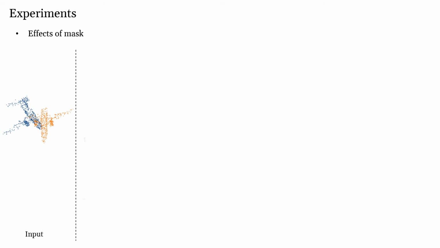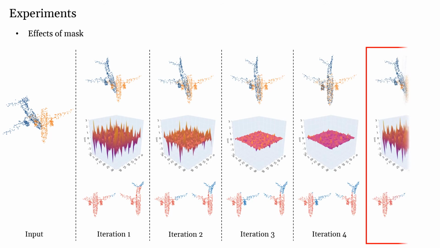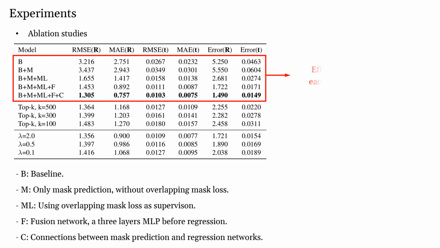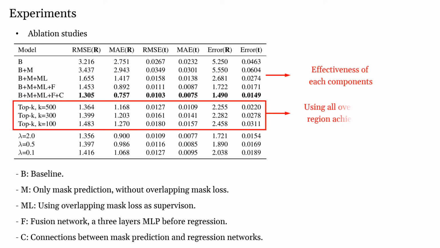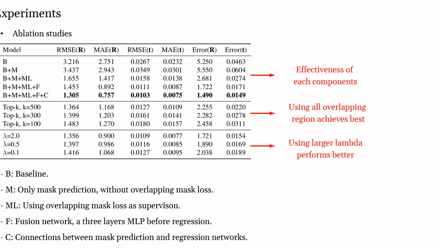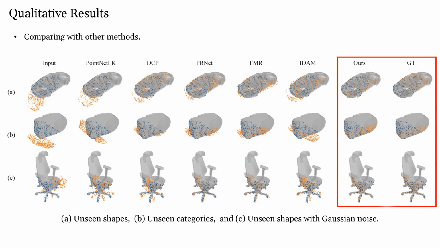We also visualize the intermediate results. From top to bottom there are registration results, errors between global features and predicted masks respectively, and the final column shows the complete process. As shown in ablation studies, each component improves the performance. By controlling the number of overlapping points, we find that using all of them is better. And better results can be achieved by setting a larger factor between the quaternion and translation. Here are some qualitative results on the ModelNet40 benchmark, and it's obvious that our results are closer to the ground truth.